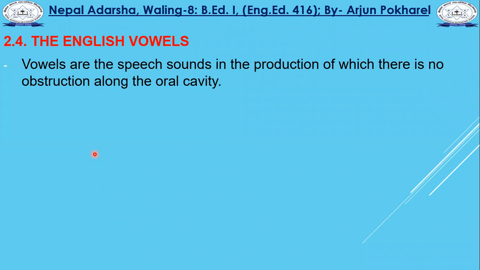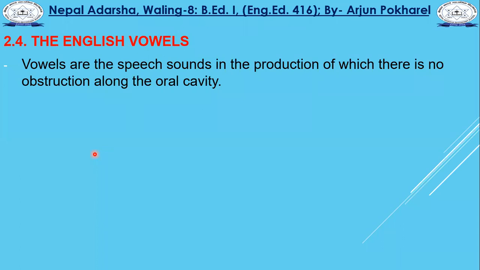That's why we have five vowel letters in English, but these five vowel letters have their 20 different vowel sounds. And we'll talk here about the 20 different vowels.